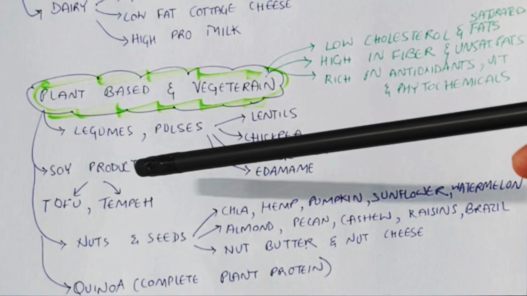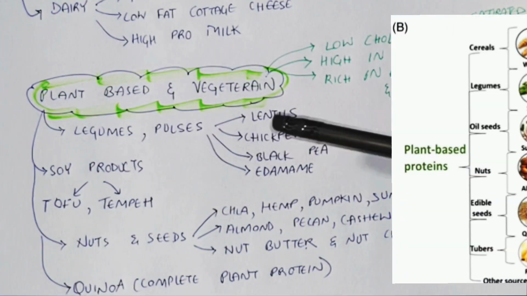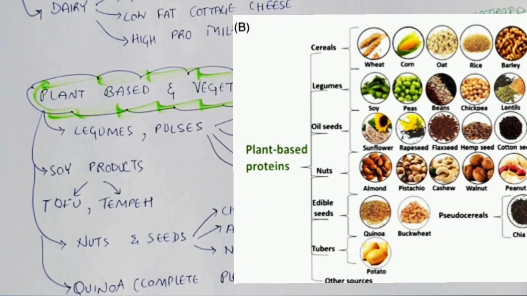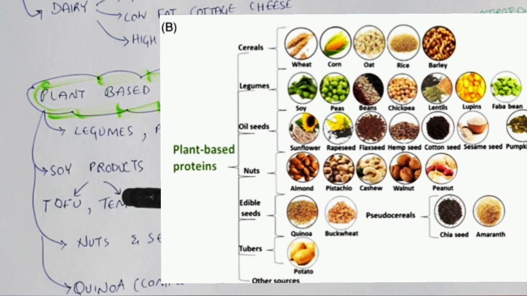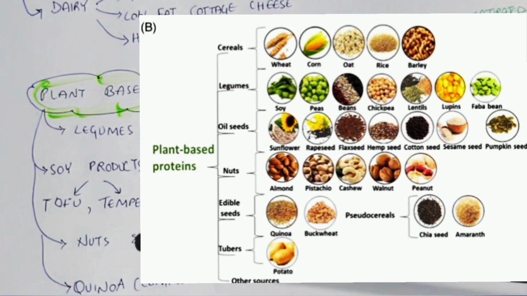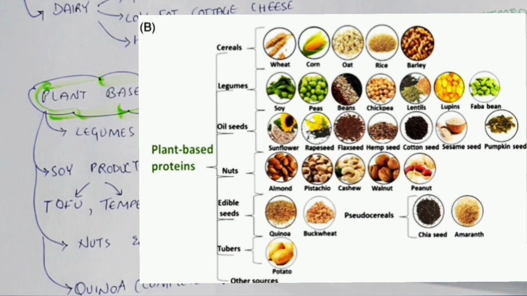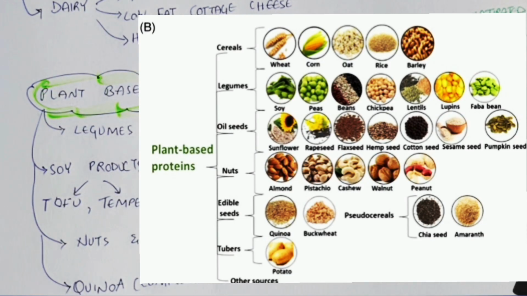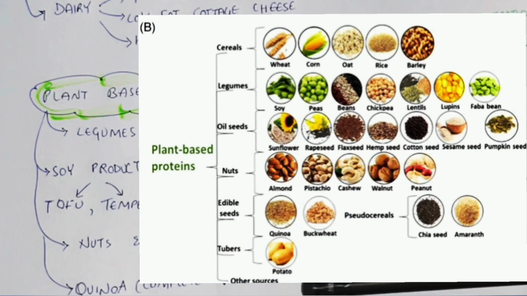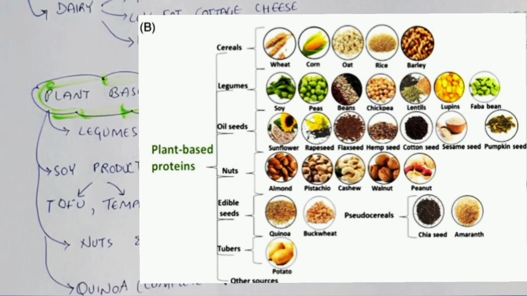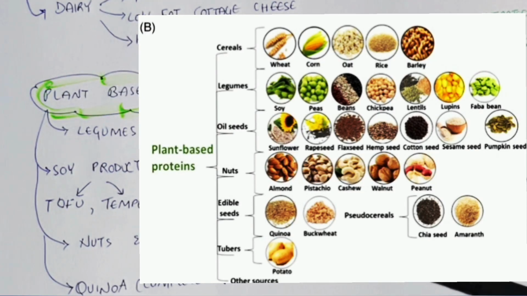Hence sources such as legumes, pulses like lentils, chickpeas, black peas, edamame, soya products such as tofu and tempeh, nuts and seeds such as chia seeds, hemp seeds, pumpkin seeds, sunflower seeds, watermelon seeds, nuts such as almonds, pecans, cashews, raisins, Brazil nuts, and nut butter, seed cheese, nut cheese. Quinoa is a complete plant protein which can be added as a base for any source of food.